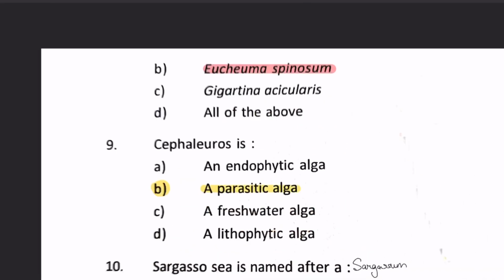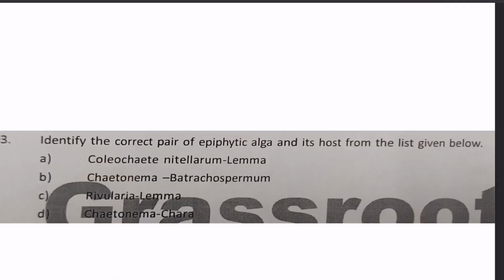Identify the correct pair of epiphytic alga and its host from the list given below. A. Coleochaete, Nitella, Lemna. Well, Lemna won't be that, but this one is right. Number B, Chaetonema, is an epiphytic alga. The answer will be 93B, that is Chaetonema, which is the epiphytic alga, and its host is Batrachospermum.